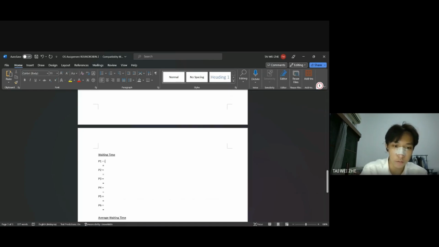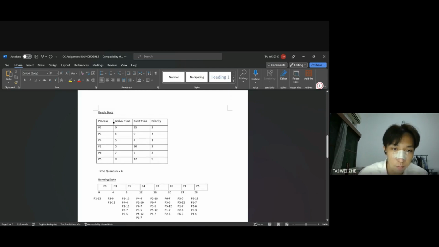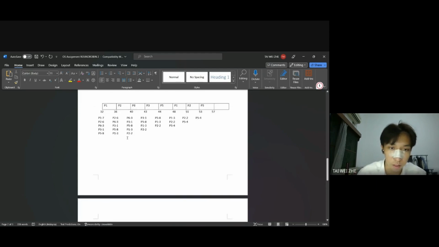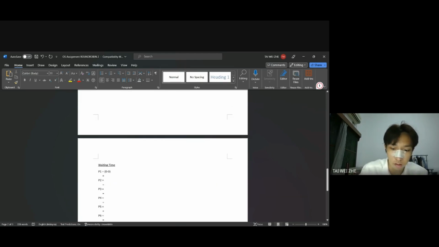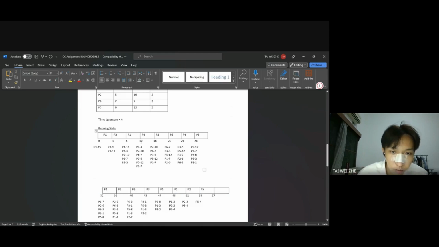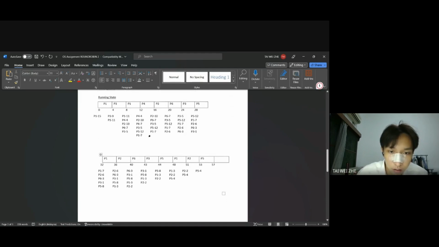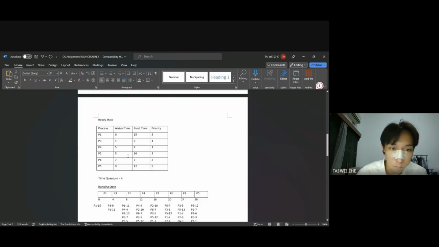Okay, waiting time. We count for the first one on the running step and the arrival time on the P1. So 0 minus 0. After that, we count for the P1 and the P1. We want to count the waiting time for here. So P1 is here, 8 minus 4, plus, okay, count for the next P1. So 32 minus 12. And plus, so P1 at 48. So 48 minus 36. And we count for the P2.